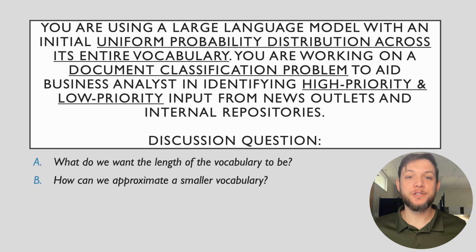Back to our earlier question, what do we want the vocabulary size to be? In this task, we would ideally have 2 choices: high priority and low priority, which is the case in most tasks. We want a smaller, more effective vocabulary, not by modifying the model directly, but by designing prompts that restrict the universe of valid outputs. So how do we approximate a smaller vocabulary? We do it by providing context, instructions, constraints, and structure in the form of a prompt.